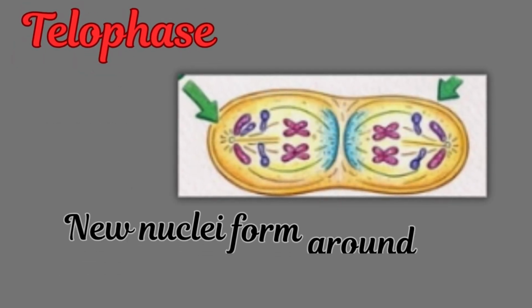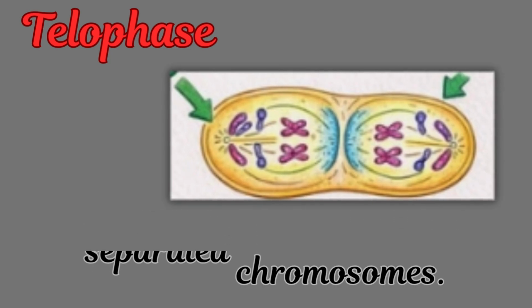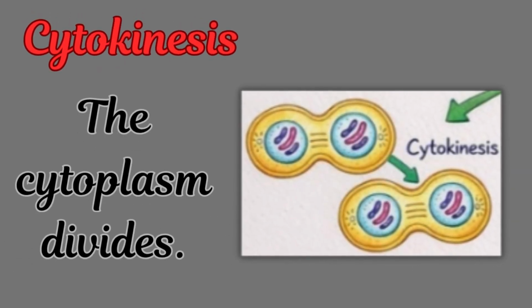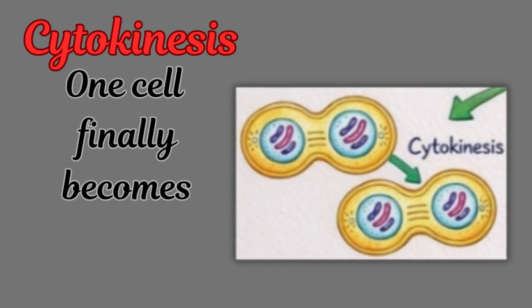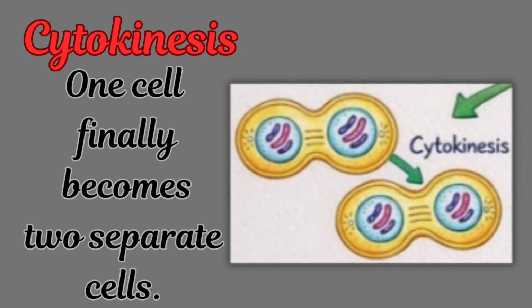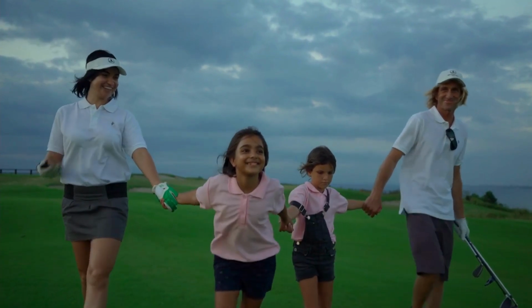Telophase. New nuclei form around the separated chromosomes. The cell prepares to split completely. Cytokinesis. The cytoplasm divides. One cell finally becomes two separate cells. Mission accomplished.